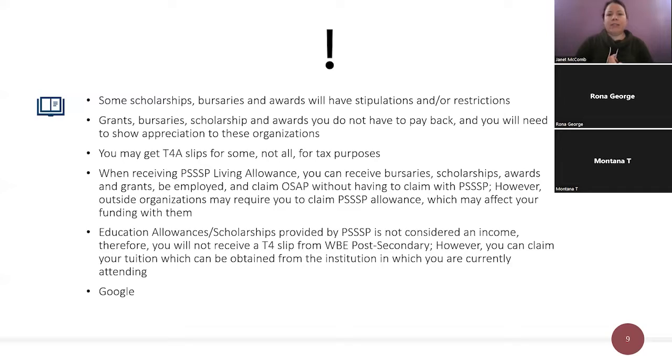Remember to write down deadlines for the applications and bursaries that you're looking to apply to. Any bursary that you think you're interested in, always put a deadline date on when those are due, so that you do not forget. And do the research, check and see what is required, what the eligibility criteria is, and what the rules are on the awards as well.